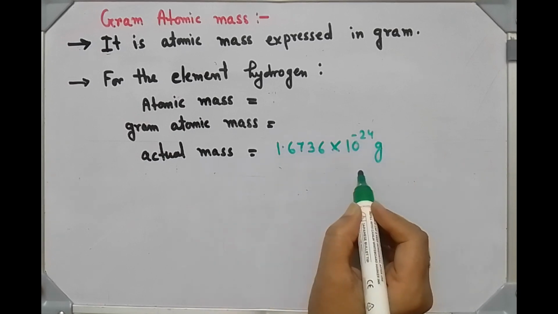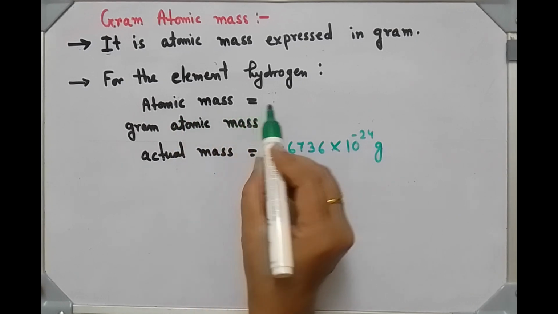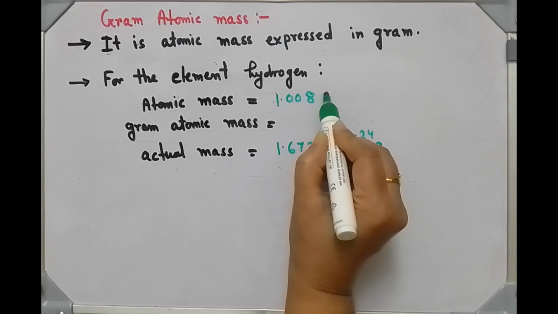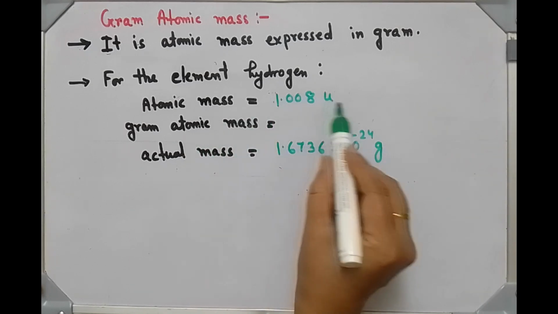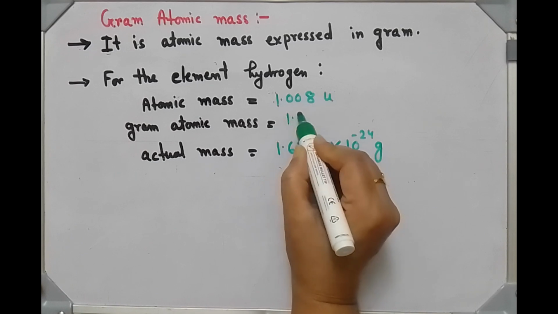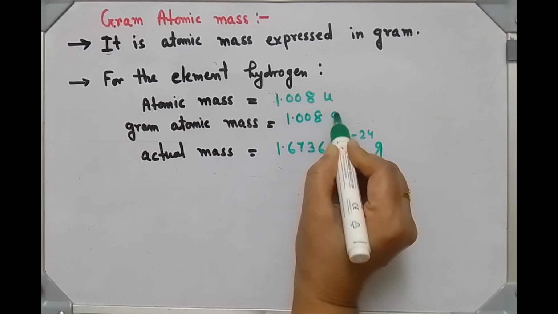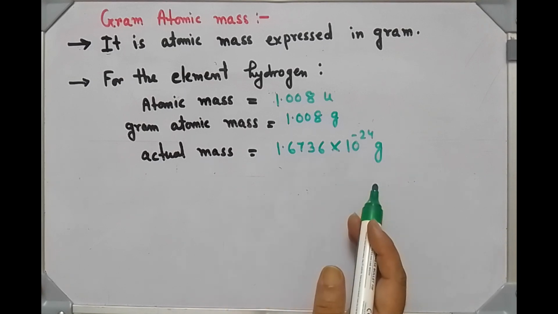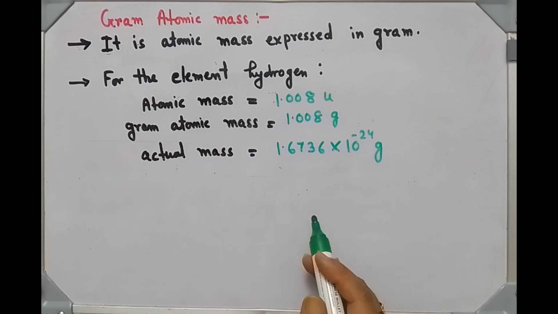You know this already. And atomic mass is 1.008 unified mass, U or amu. And gram atomic mass is the same thing, only the unit is different, it is gram. Now how will you get gram atomic mass? We will see some examples.